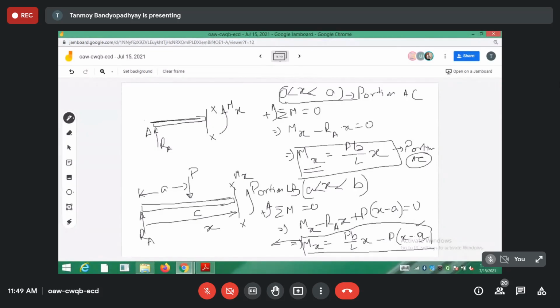So at the point C, I will be having some boundary conditions where actually the theta will be equal. So theta C from the left side is equal to theta C from the right side. Similarly, YC from the left side should be equal to YC from the right side.